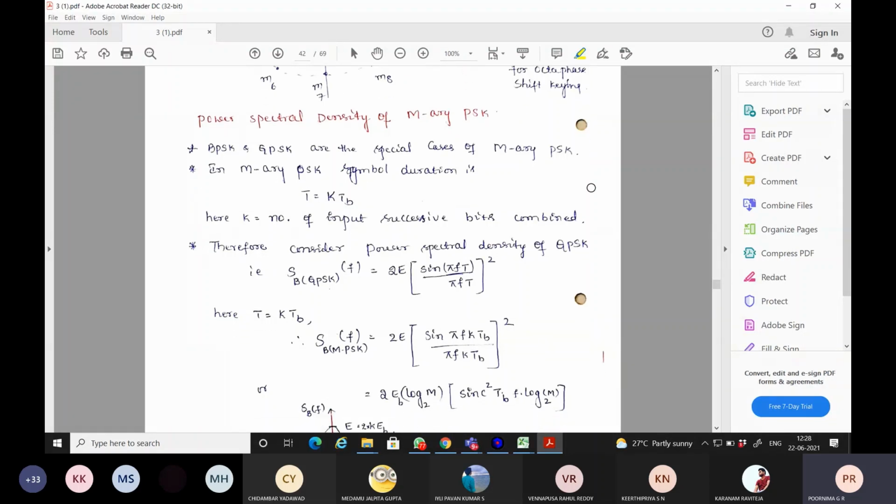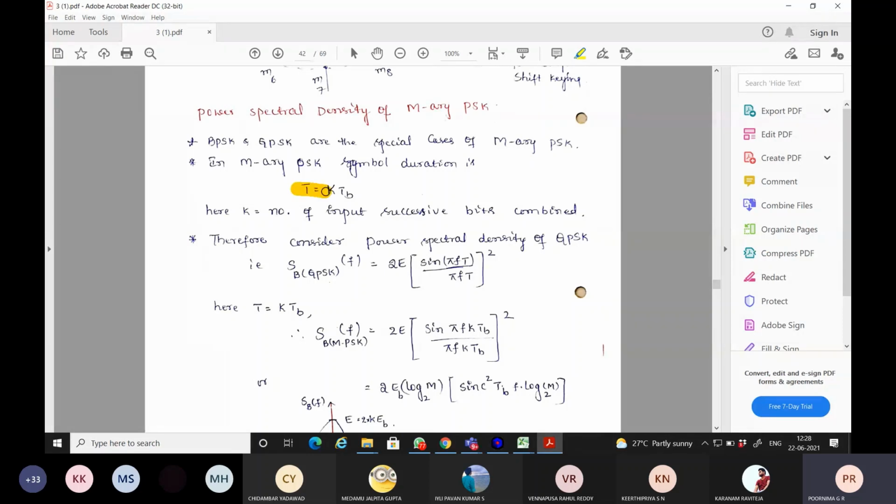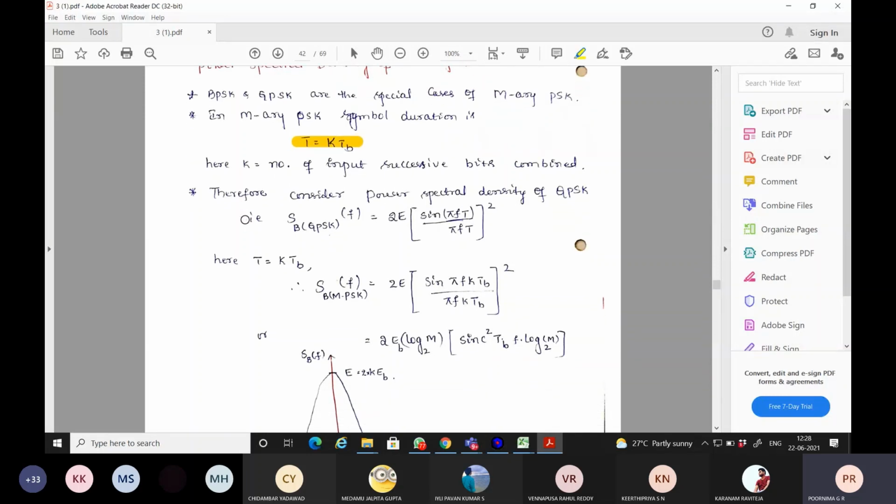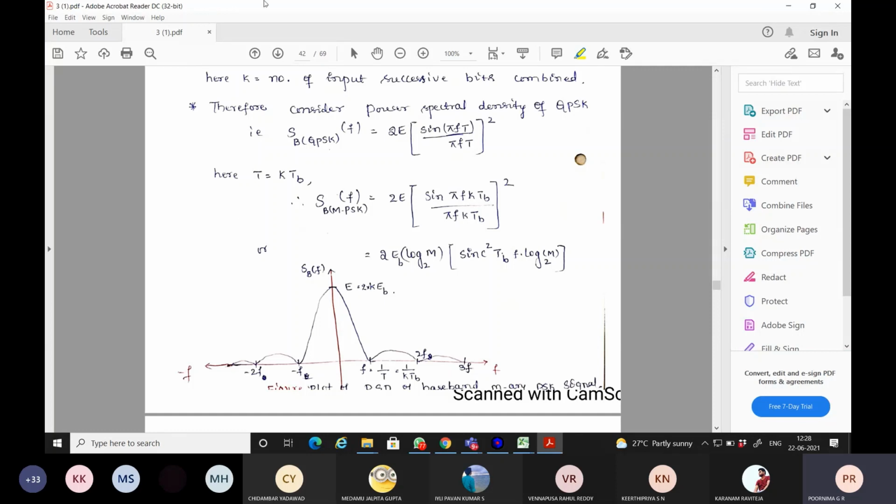In M-array PSK, how do we calculate the symbol duration? Duration of the symbol is equal to K into TB, where K is the number of input successive bits combined. So here there is no power spectral derivation you have to learn with M-array PSK. It is directly equal to the power spectral density function of a QPSK. So you can say this QPSK power spectral density is equal to 2E sin(πfT)/(πfT) whole square.